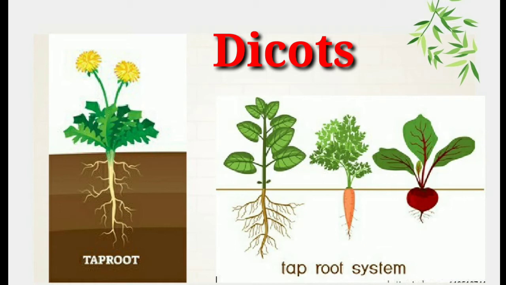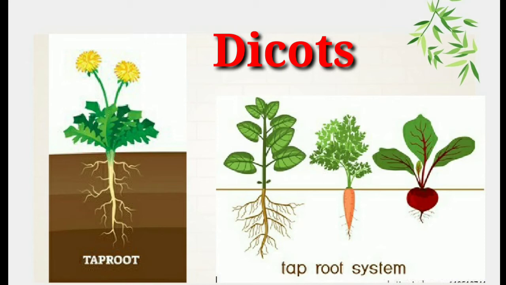As you can see on your screen, children, a taproot system where the root is large, central, and dominant, and the other roots also sprout laterally. So this is tapering in shape and it grows directly downward. So this is a taproot, which is in dicotyledonous plants.